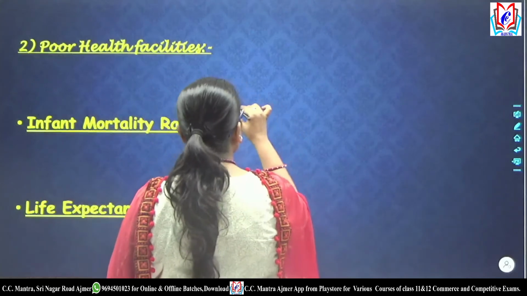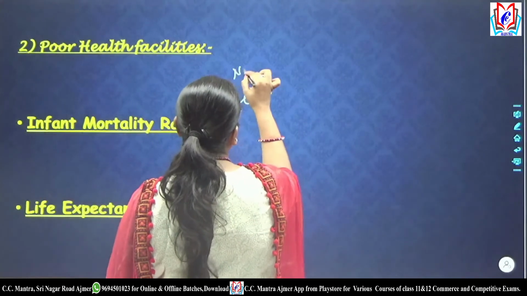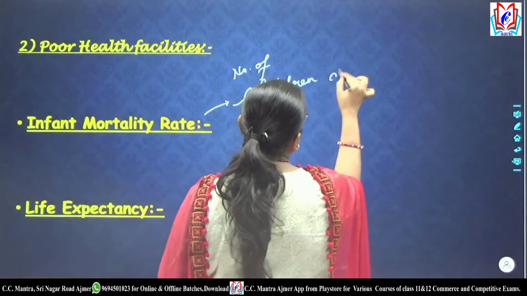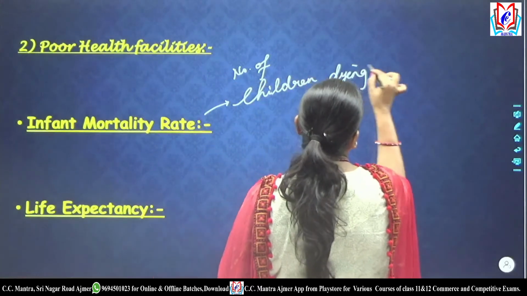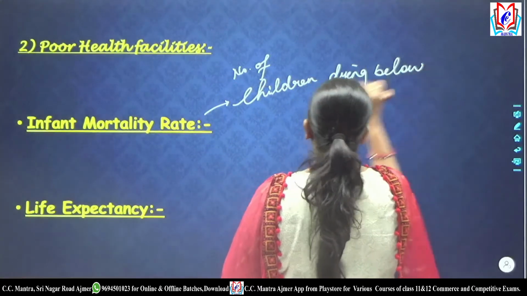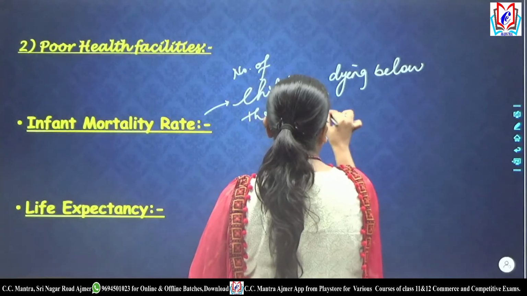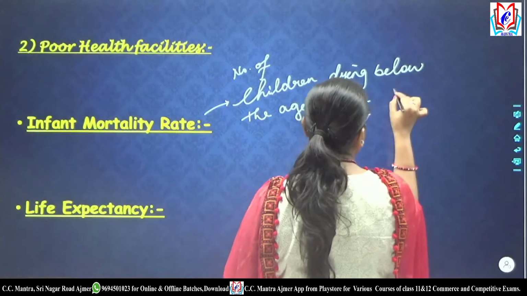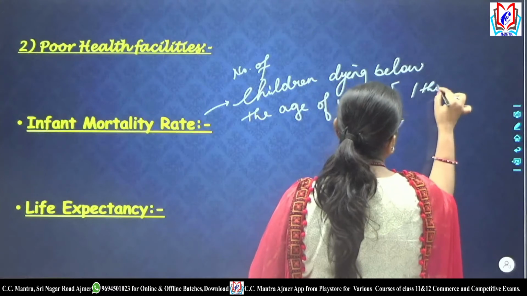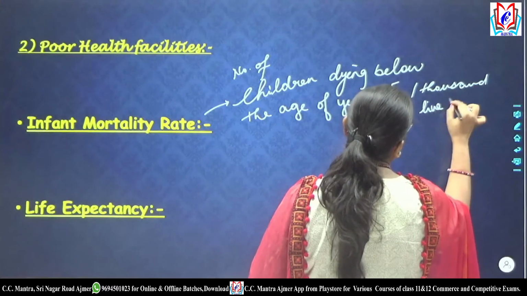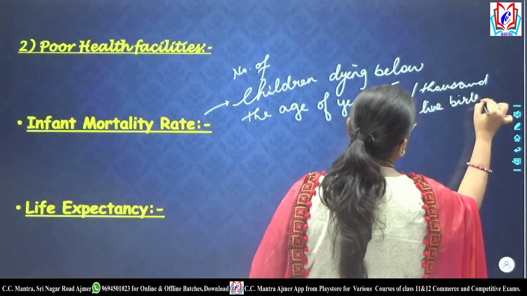Infant mortality rate implies the number of children dying below the age of 1 year. It is calculated as per 1000 live birth. ये basically per 1000 live birth पर measure की जाती है.